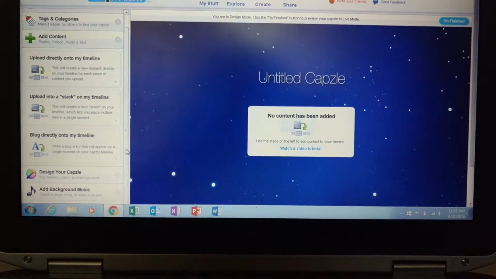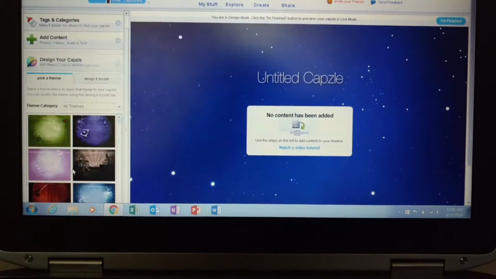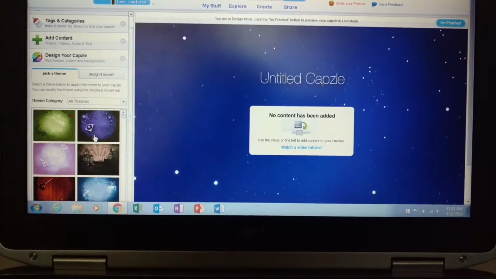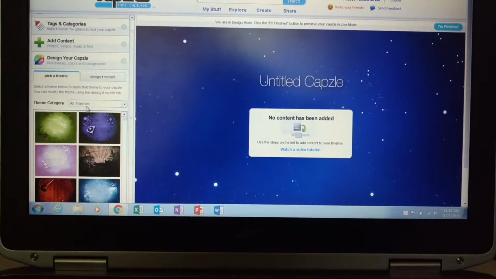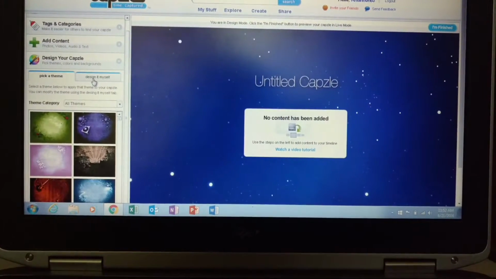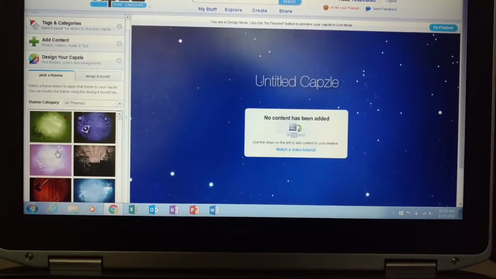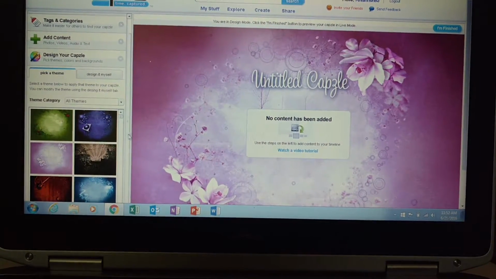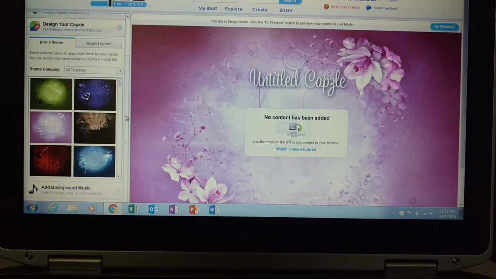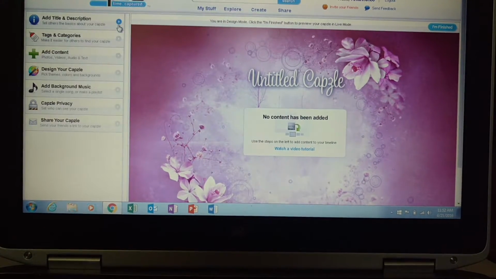Once it's all on there, then you can come down to design your capsule, and it lets you pick a theme for your background. There are several to choose from, or you can design your own if you would like. And once you change it, it automatically saves. And then you can close that.